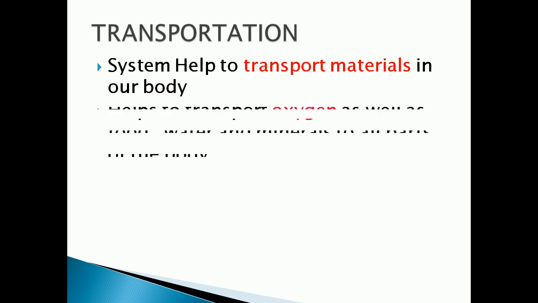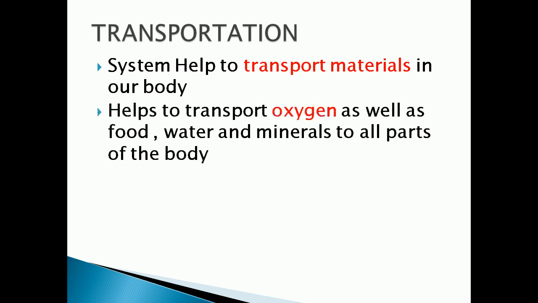For example, food after digestion reaches all parts of the body, isn't it? So how is it reaching? Then respiration: when we are breathing, oxygen has to reach all parts of the body from the lungs. Not only that, after the cellular activities the cell will release unwanted waste, so that also has to be released out from all parts of the body. So there also we need the transportation process.